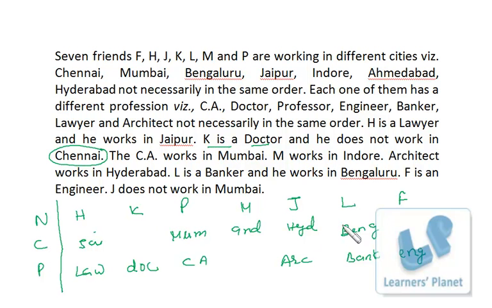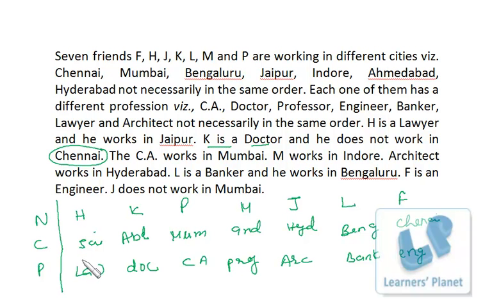So we are left with 2 positions for cities. Chennai will not be here, so Chennai will be here. Then we are left with Ahmedabad, so Ahmedabad will be over here. Then remaining profession will be architect, banker, CA is done, doctor is done, professor. So I just write down professor over here.